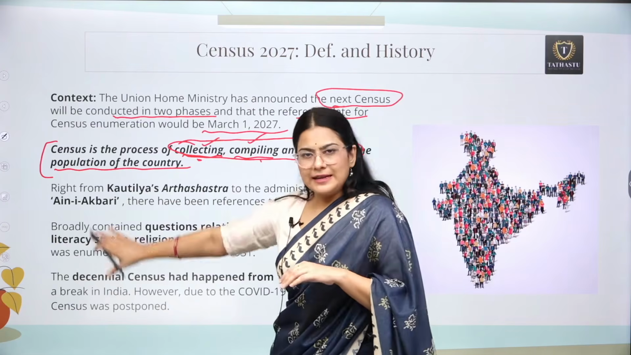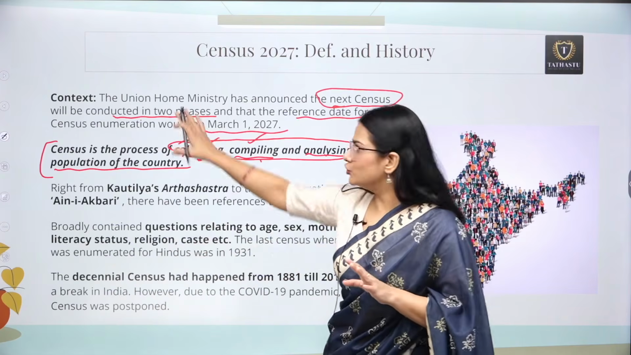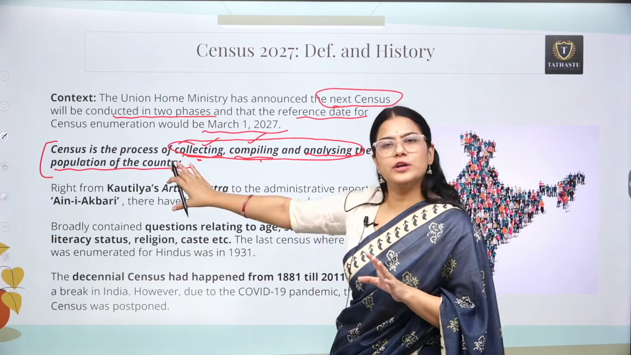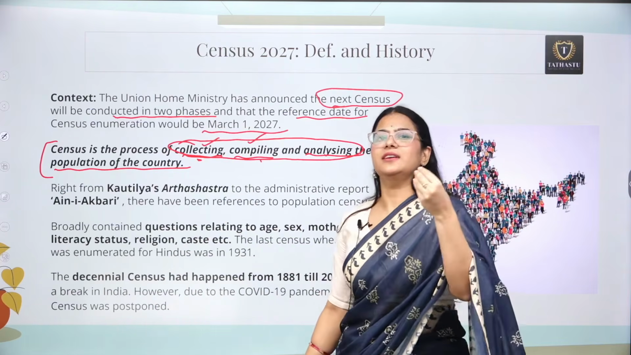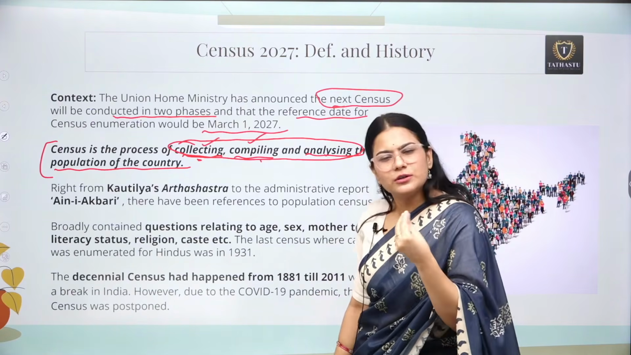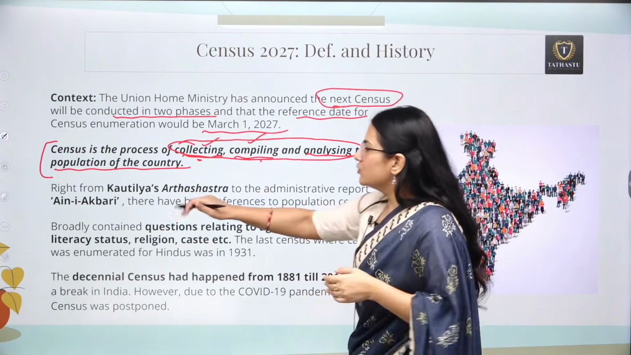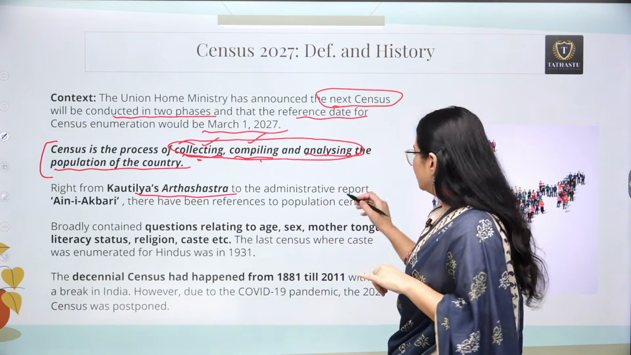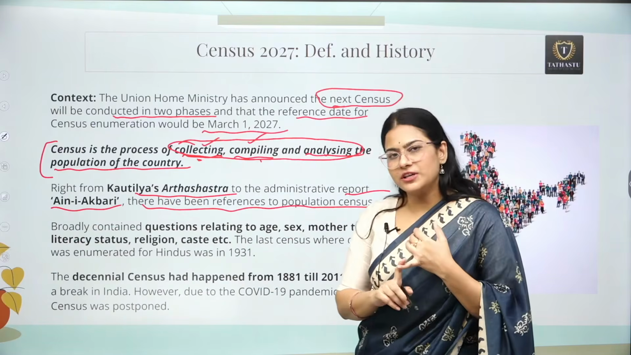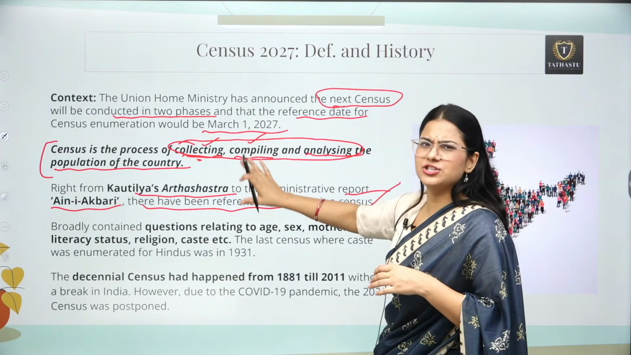Now let's understand the history also. In your introduction you can use this history as well. This whole page which you can see in front of you, you can utilize in your introduction whenever there is a question based on census. So whatever the question is, you can always use the definition of census and the historical perspective of census. Right from Kautilya's Arthashastra to the Ain-i-Akbari during the time of Akbar, there have been references to population census, in general, but this is a part of ancient and medieval India.